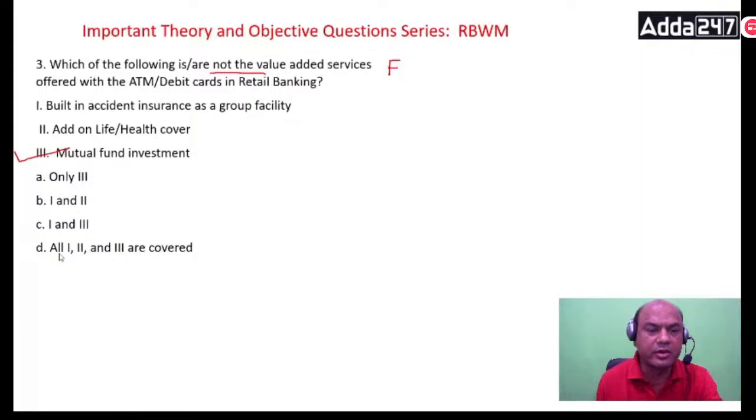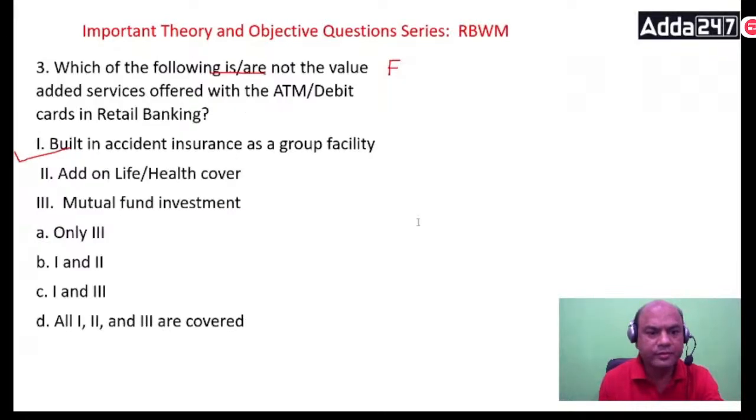So remember these value-added services with the ATM: mutual fund investments is not the right answer.